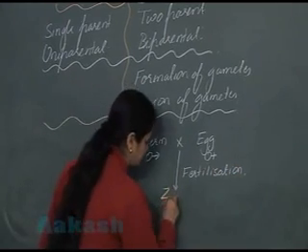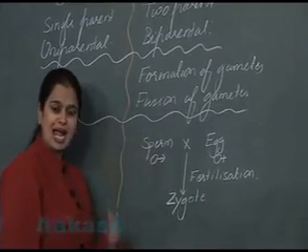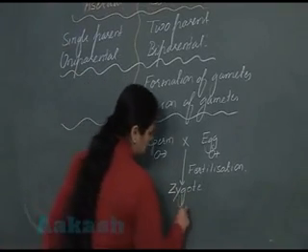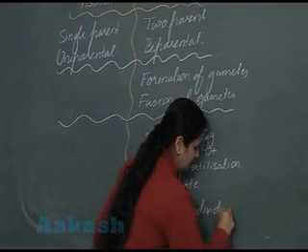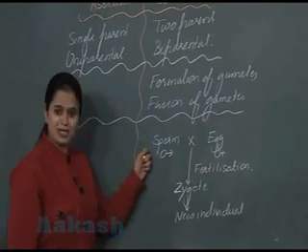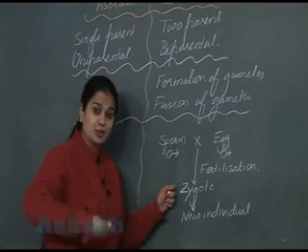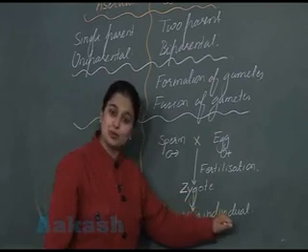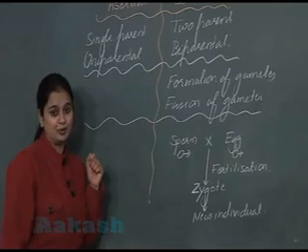After the fertilization, there is formation of a cell known as zygote. And this zygote will undergo growth, and after the growth, it will form new individual. So you got this? There is formation of gametes, then fertilization, formation of zygote. Zygote will develop and form new organism. So how the new individual is formed here? This is clear. Now let's see what will happen in asexual one.